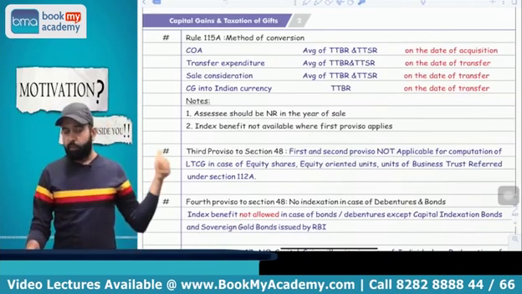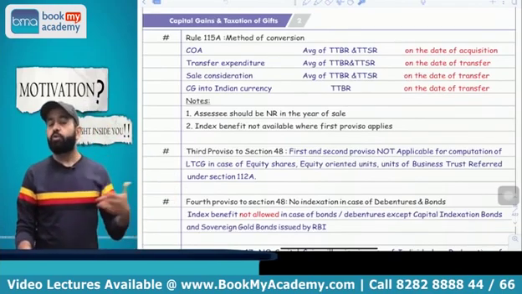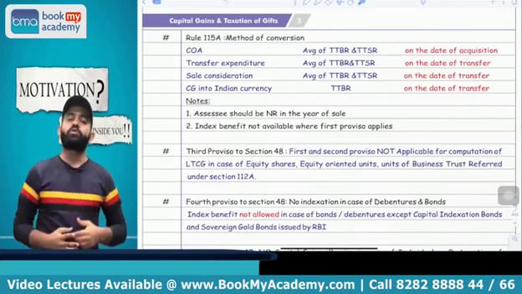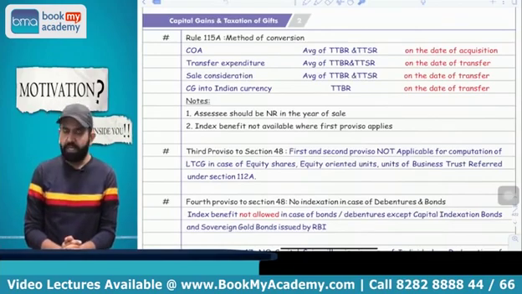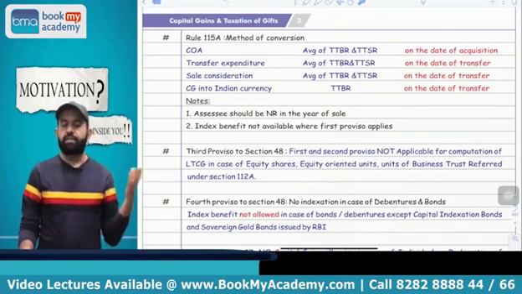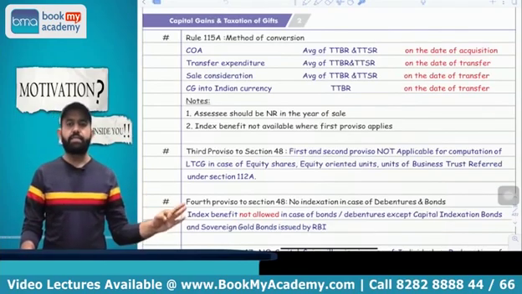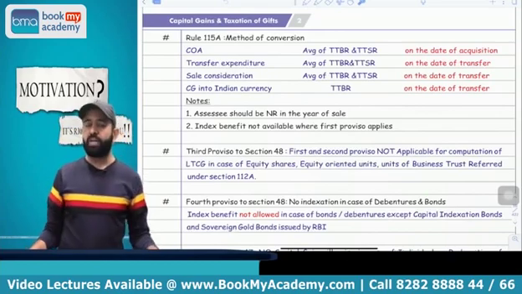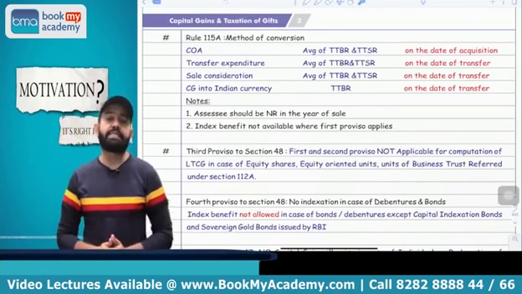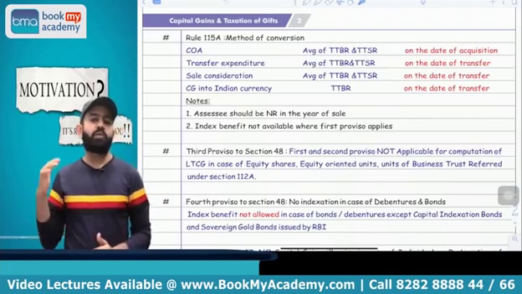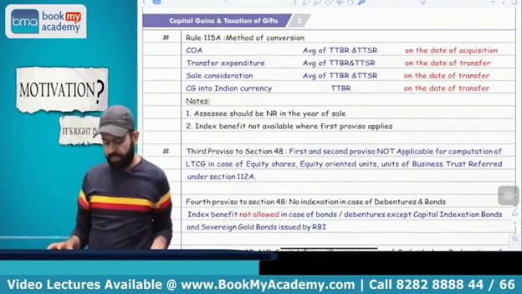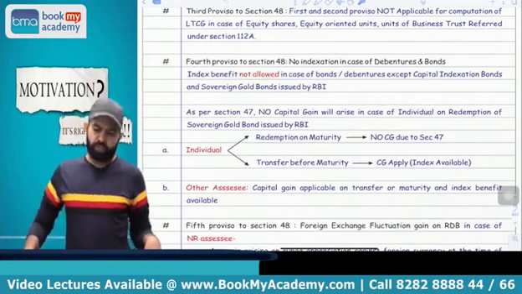Now one more point. In this proviso, whenever you calculate the capital gain, then second proviso to section 48 is not applicable. It means indexation benefit is not available. Whether it is a long-term capital asset or short-term capital asset, even if it is a long-term capital asset, indexation benefit is not available. In technical language, I can say that wherever first proviso to section 48 is applicable, then second proviso to section 48 is not applicable.